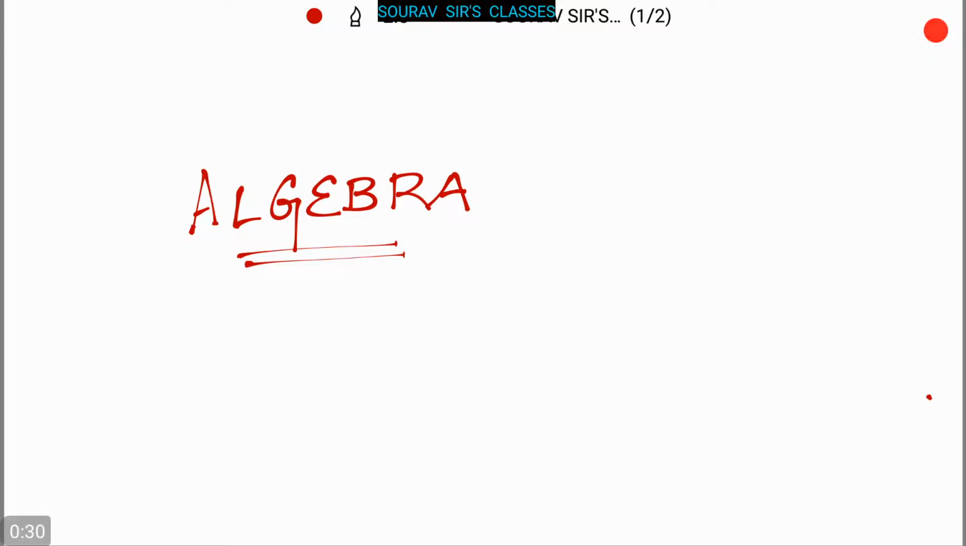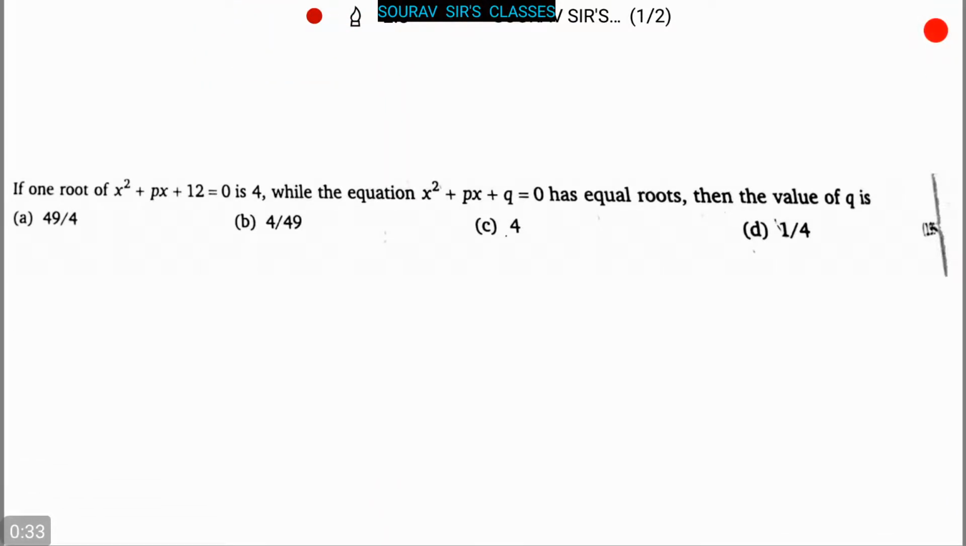Today our topic is algebra, and here comes our first question. It's a very important question, but it's easy to solve. It's even very interesting. The question is: if one root of x square plus px plus 12 equals 0 is 4, while the equation x square plus px plus q equals 0 has equal roots, then the value of q is. So here we have to find the value of q. Here 4 options are also given. Option A, that is 49 by 4, option B, that is 4 by 49, option C, that is 4, and option D is 1 by 4.